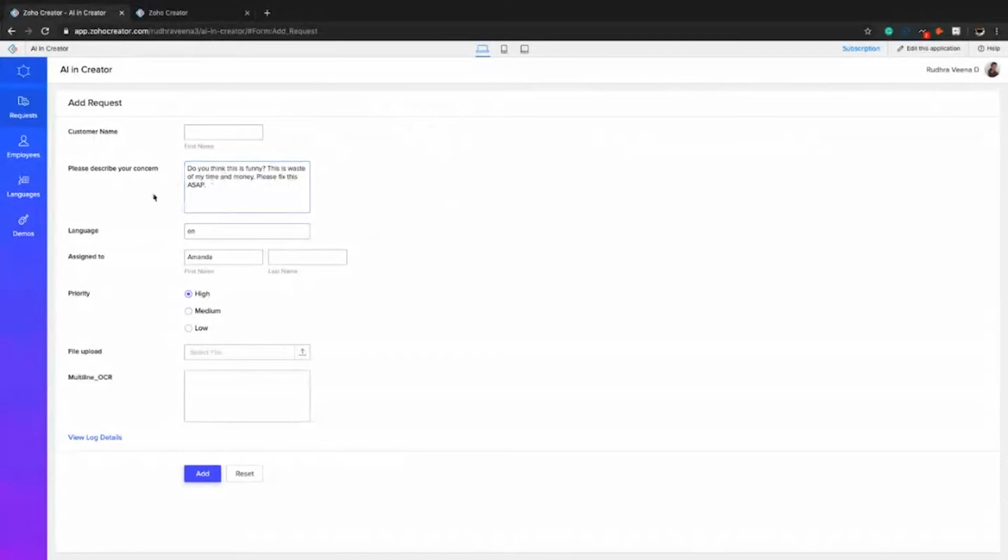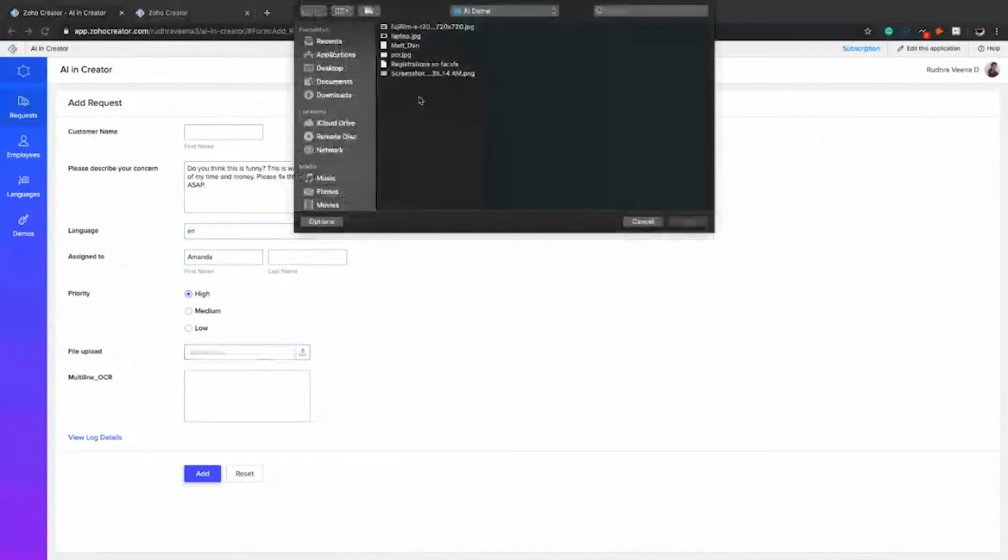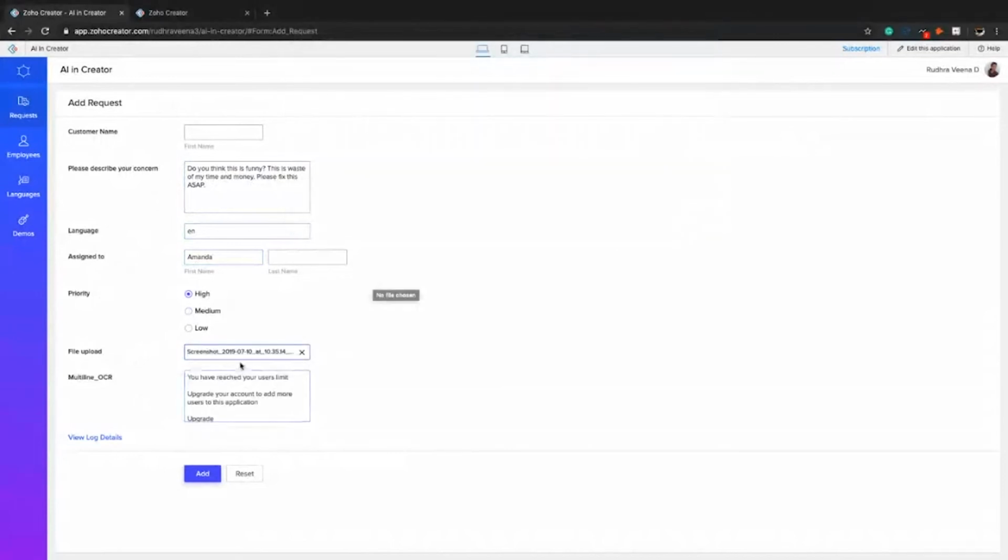So this ticket is in English. So the language gets detected as English and it gets assigned to Amanda. This customer sounds very irritated. The priority is set as high. I have made a provision here to upload the screenshot of the problem they are facing. This is where the OCR task comes in. It has read all the text in the image that has been uploaded.